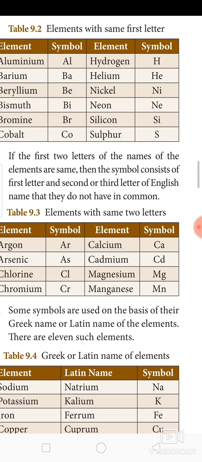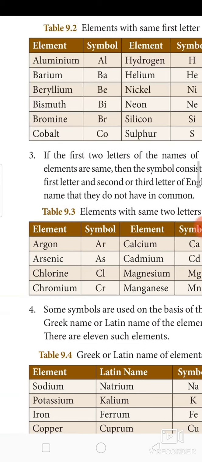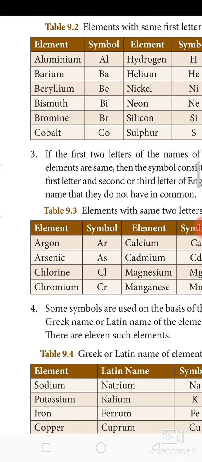Okay. And the third one, if the first two letters of the names of the elements are the same, then the symbol consists of the first letter and the second or third letter of the English name that they do not have in common. So for example, the first letter and the second letter may be similar. Then what can we do in those cases? See the example, argon and arsenic.